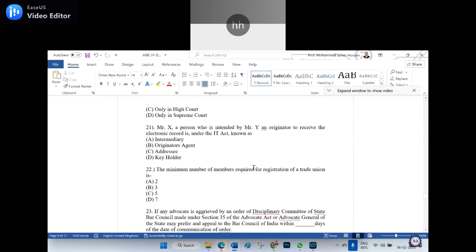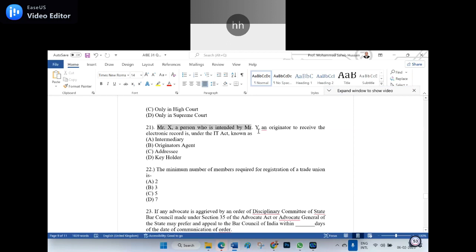Okay, now let us see. Mr. X, a person who is intended by Mr. Y, an originator, to receive the electronic record is, under the IT Act, known as: intermediary, originator, addressee, or key holder. Option C, addressee. Can we say addressee? Because generally, the sender is the person who sends, and the receiver is the addressee. Am I right? Yes, sir.